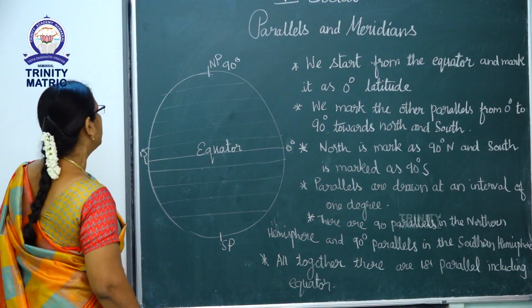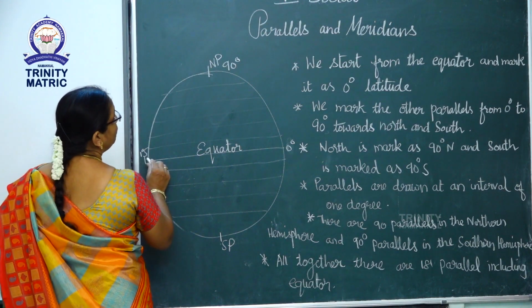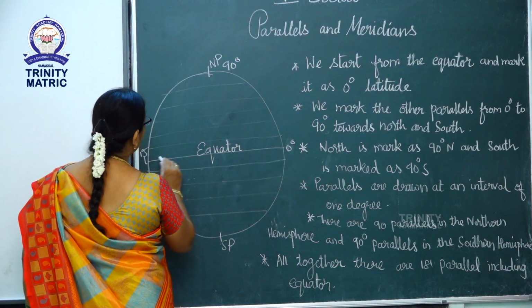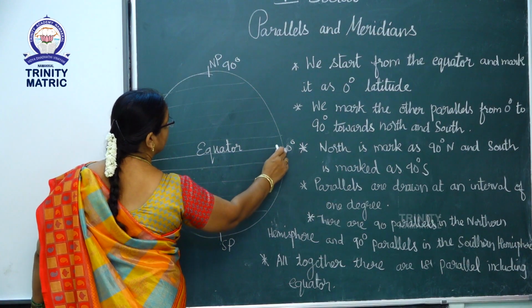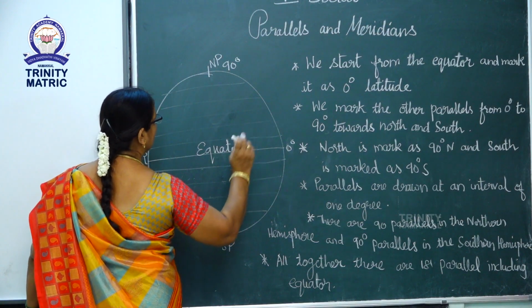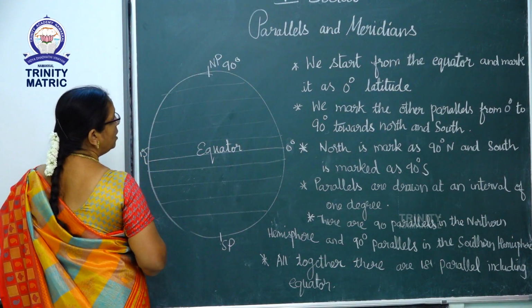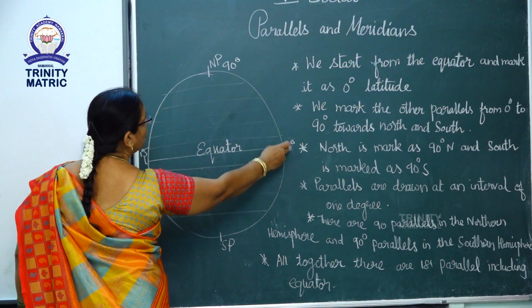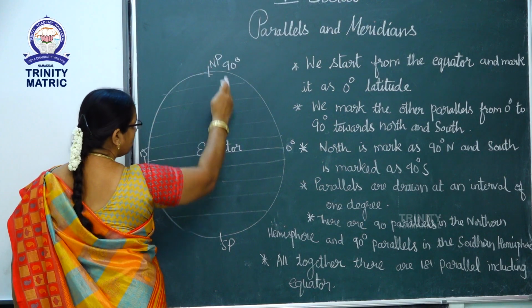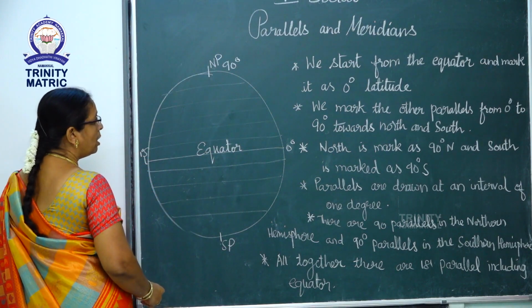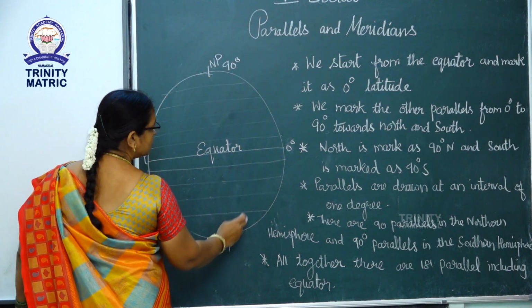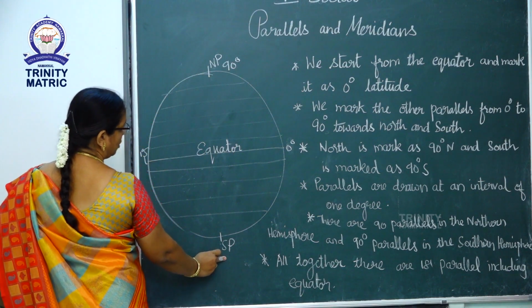Again see here, I will tell you again. We start from the equator and mark it as 0 degree latitude or parallel. We mark the other parallels from 0 degree to 90 degree north and south. North is marked as 90 degree north and south is marked as 90 degree south.